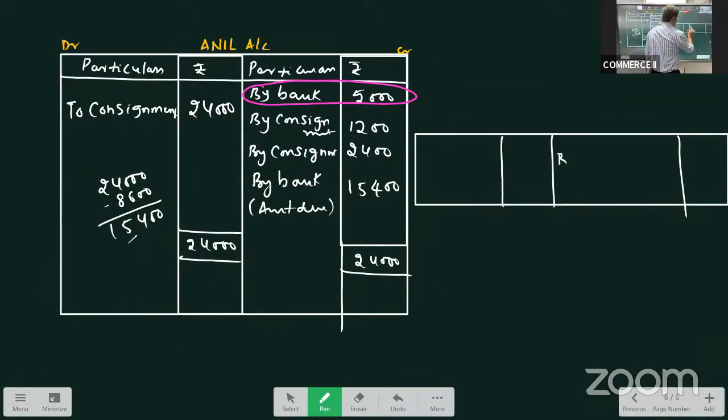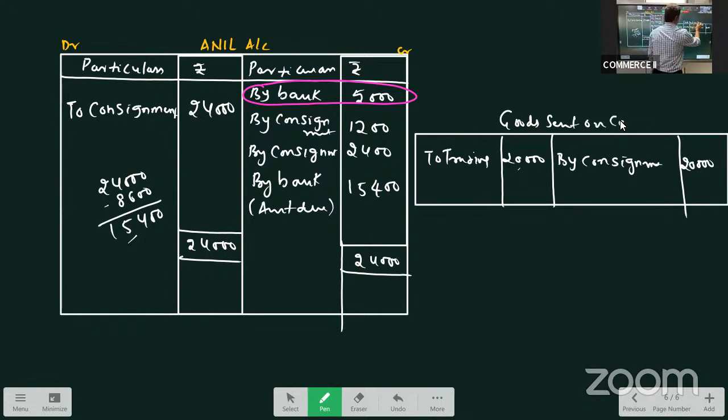We'll take it on the credit side as by consignment. The total cost is 20,000, and this is transferred to the general trading account of the consignor. This is how the problem is done, completed.